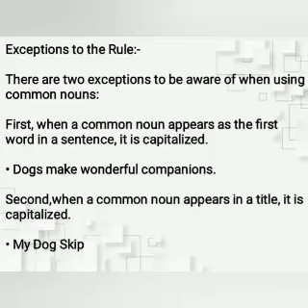Kids, there are two exceptions to be aware of when using common nouns. First, when a common noun appears as the first word in a sentence, it is capitalized. For example, dogs, which is a common noun, is capitalized in the following sentence. Why? Because it is the first word of the sentence. Dogs make wonderful companions. Okay?